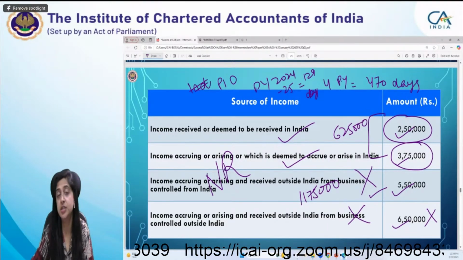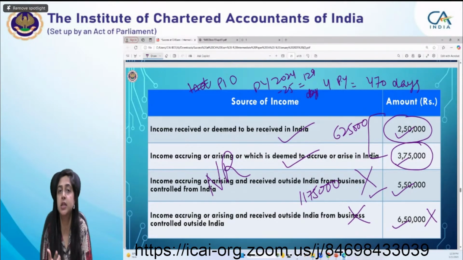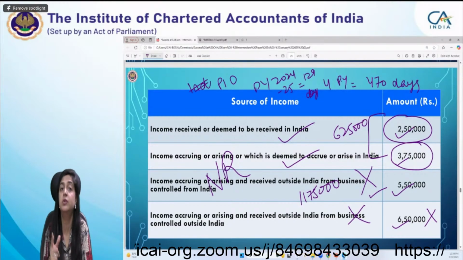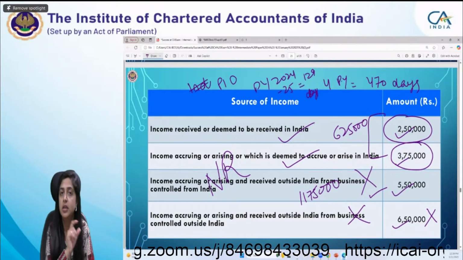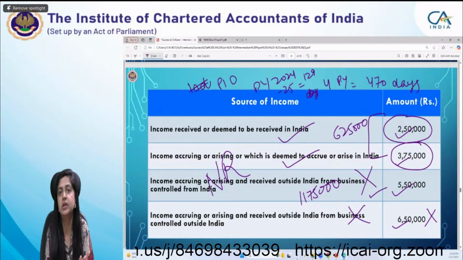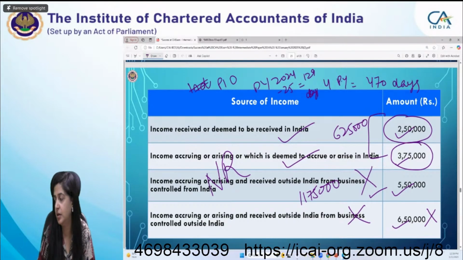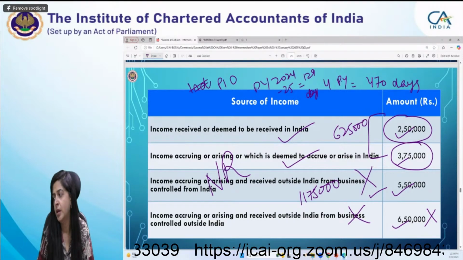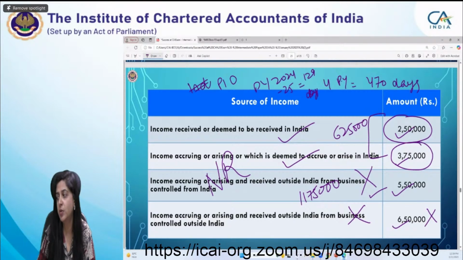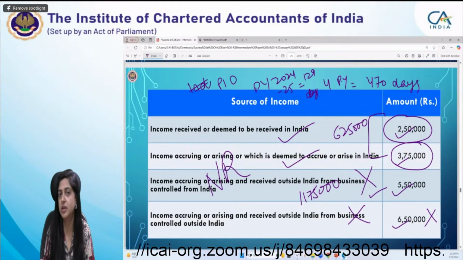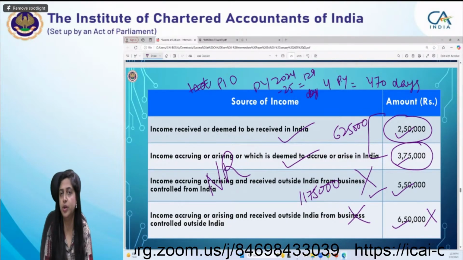Very good, Rakesh. One is rebate. Rebate under section 87A is available to a resident individual only. The individual should be a resident, then only he can claim the rebate benefit. Nilesh, deduction, which deduction are you talking about? You mentioned deductions, but not for all deductions do you need to be a resident.